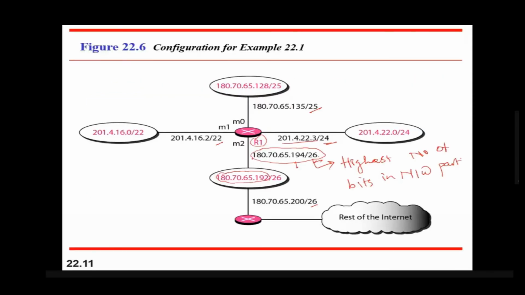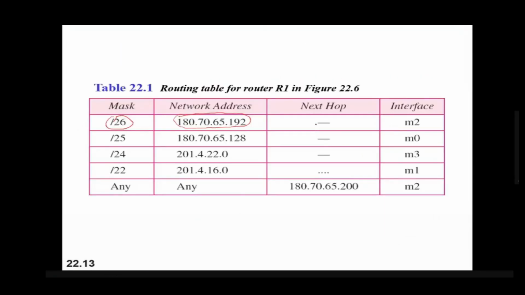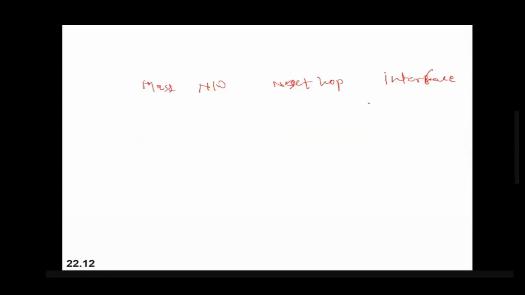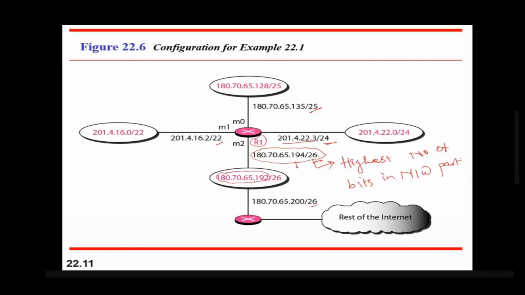Why is next hop made as a dash? Because to reach this network, this network is directly connected. It doesn't require any router in between. So it has given the next hop as dash. And the interface through which the packet should travel. So this network is connected with this interface. So the name of this interface is M2. So M2 is written there.